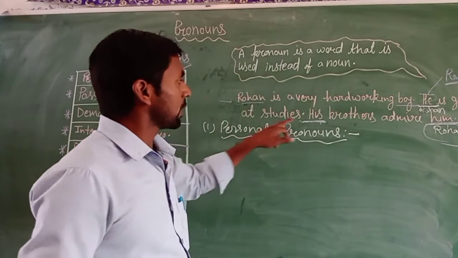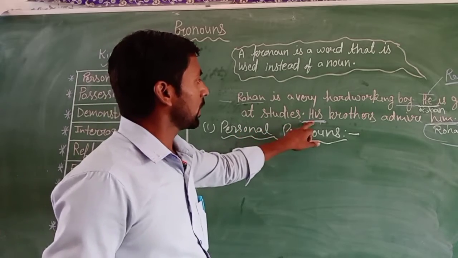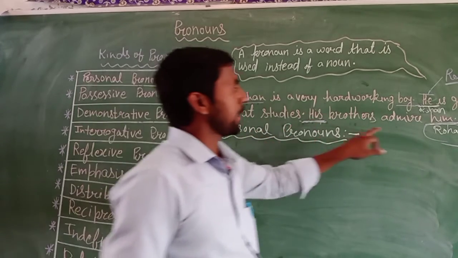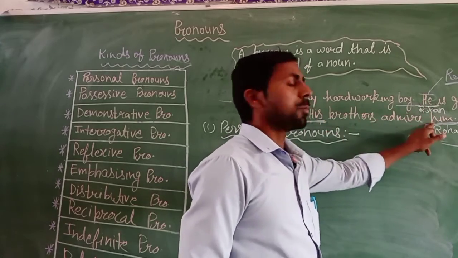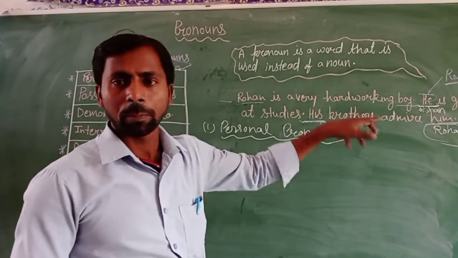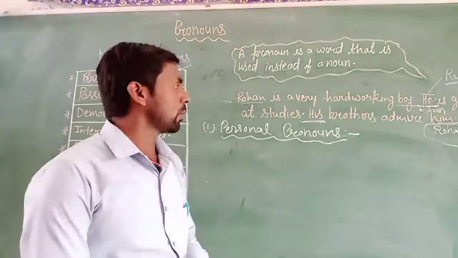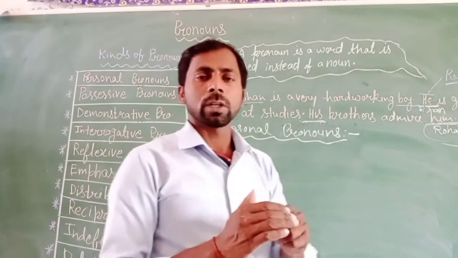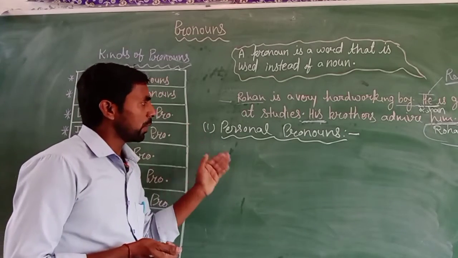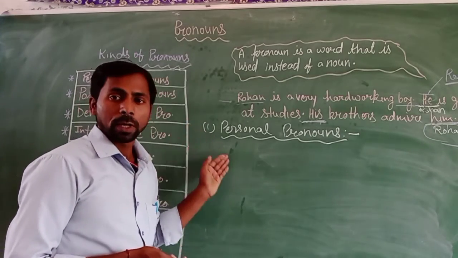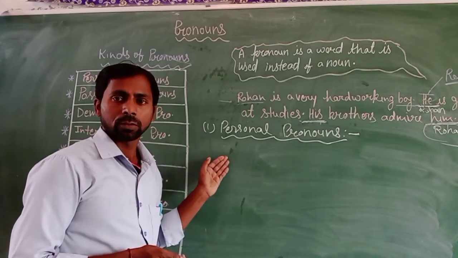And in place of Rohan you can see his and him. All these words, he, his, him, are personal pronouns.